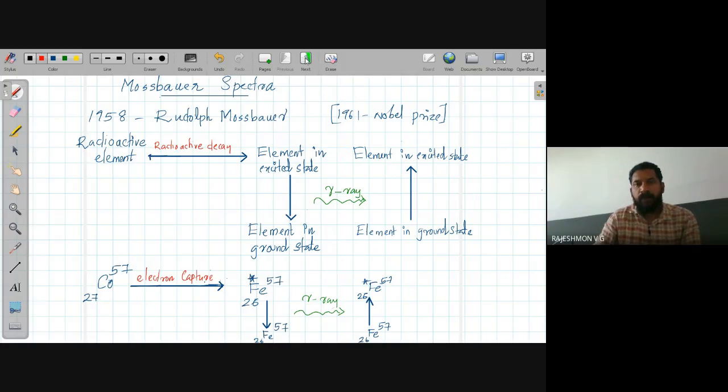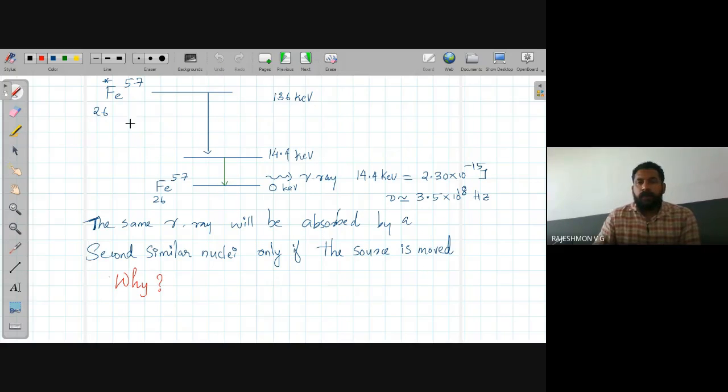But in the actual case, the produced iron-57 nuclei will be in an excited state of 136 kilo electron volt. It will first emit a gamma ray to come to a state which is at 14.4 kilo electron volt. Then it comes to the ground state, that is the 0 kilo electron volt state, by emitting a gamma ray. And this is the gamma ray that we usually study in the case of Mossbauer spectra.